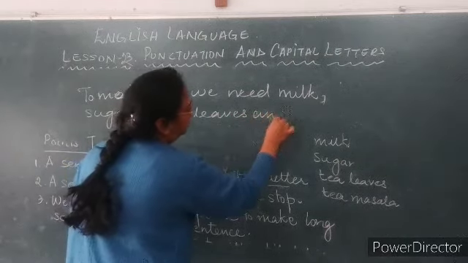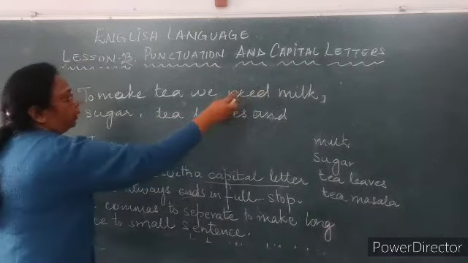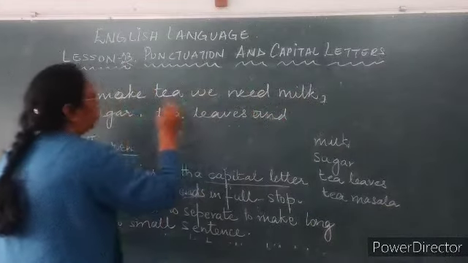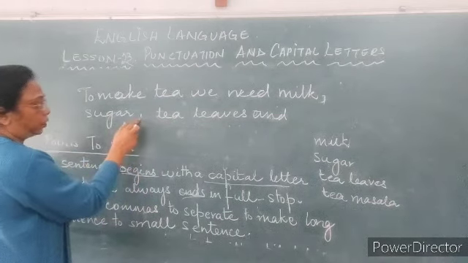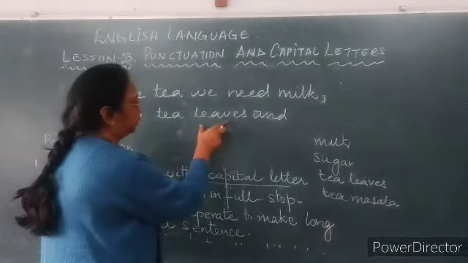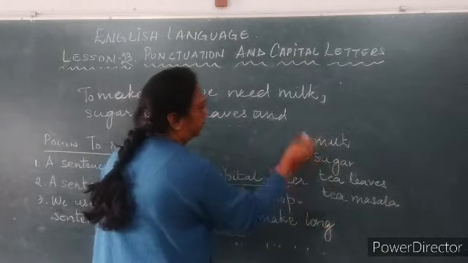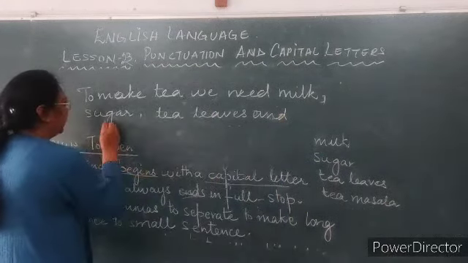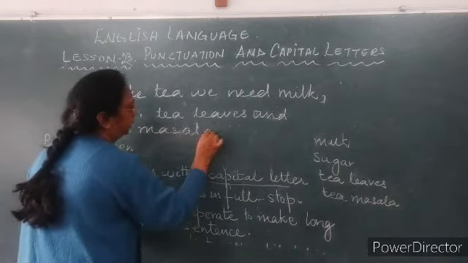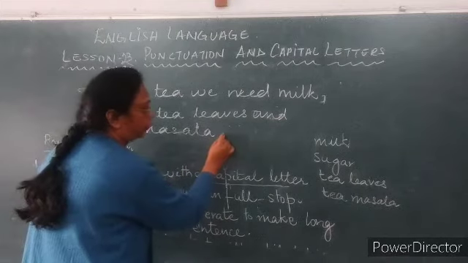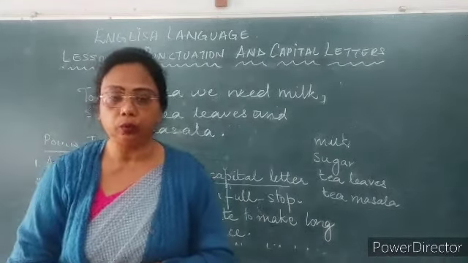See, after every word like milk, sugar, I have separated with a comma. After sugar and tea leaves, there is tea masala and nothing else, so I have added 'and tea masala,' right? In this way, and don't forget to put the full stop. In this way, commas are used.